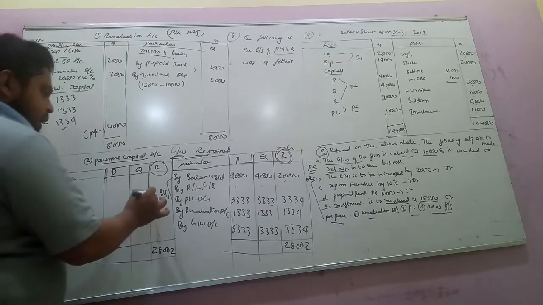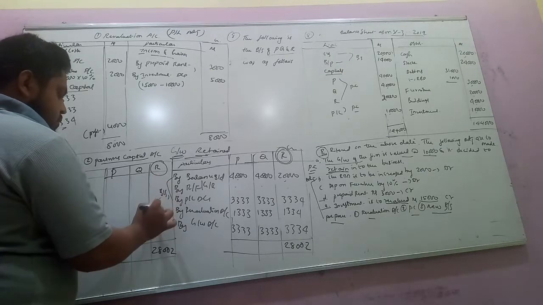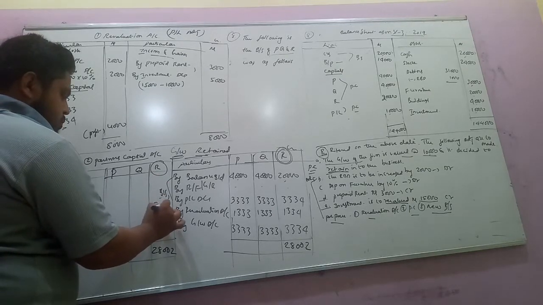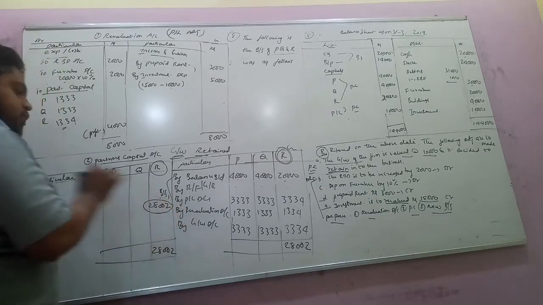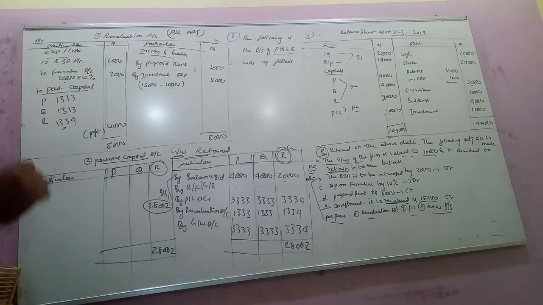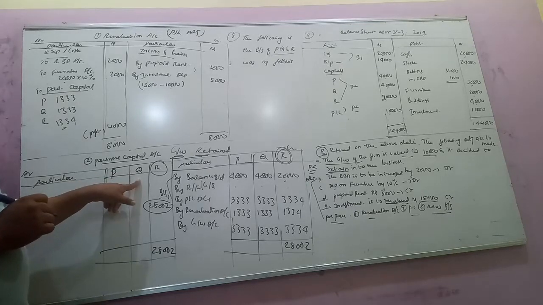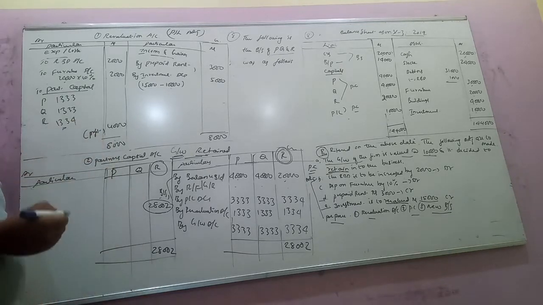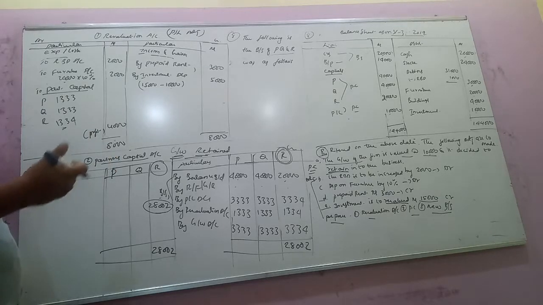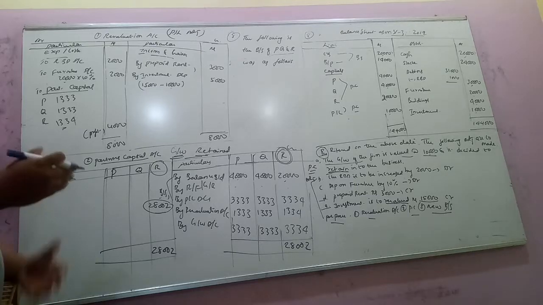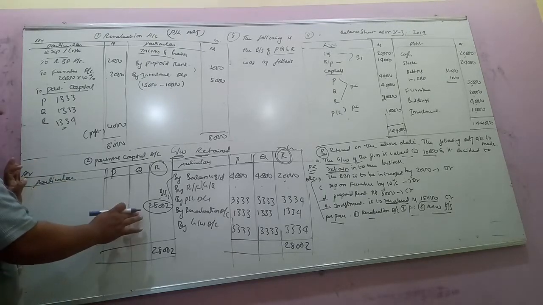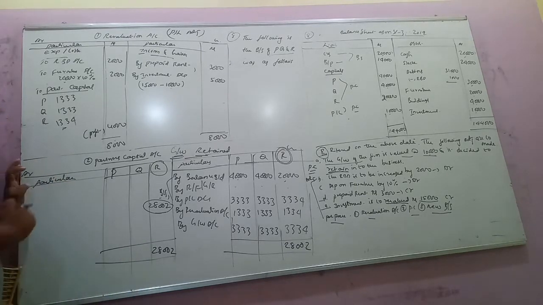This 28,002, who has to settle this amount? P and Q. The mode of payment, it means the way of payment, is not given in the question. Suppose if they paid in the form of cash, here we have to write cash.